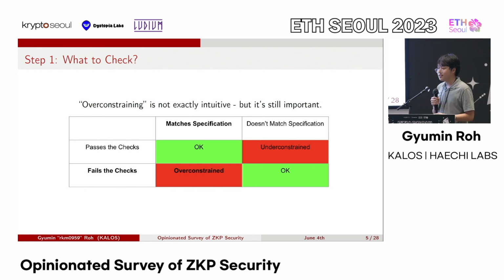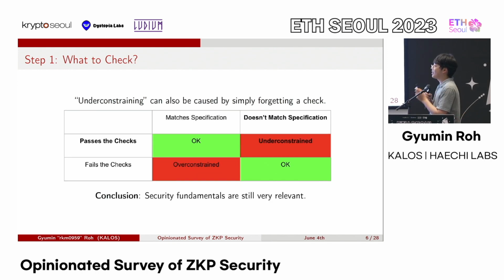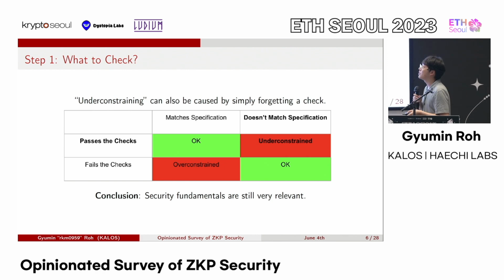And this is true in pretty much every single software development, not just ZKP. So yeah, the conclusion from the first two steps is that the security fundamentals from other areas are still very much relevant in the ZKP world.